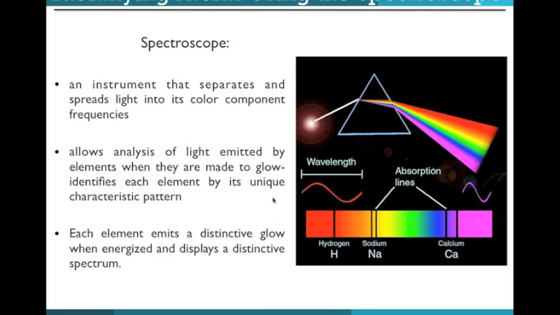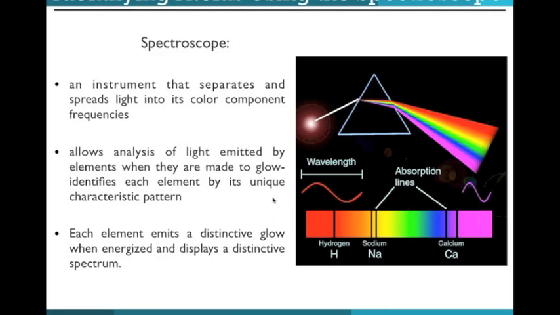Sometimes atoms can be identified using light. A device known as a spectroscope allows us to use that instrument to separate and spread light into its color component frequencies. It allows the analysis of light emitted by that element to be captured.